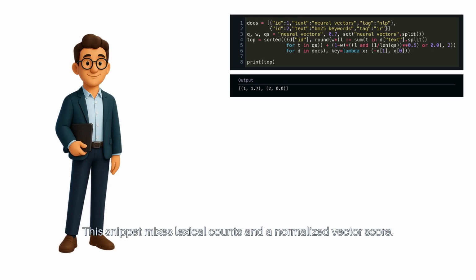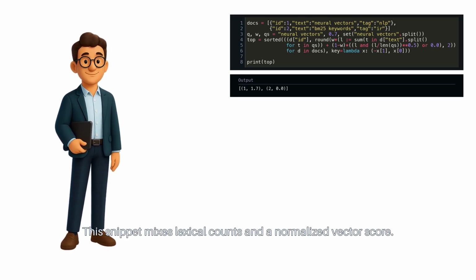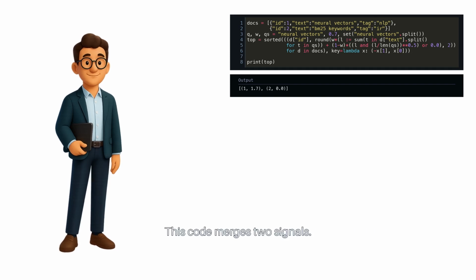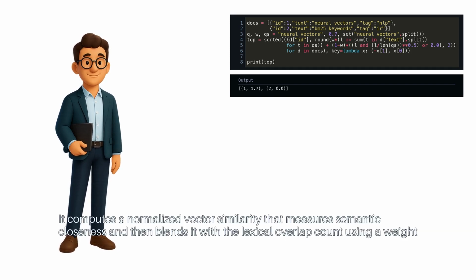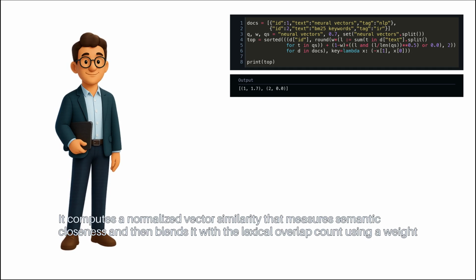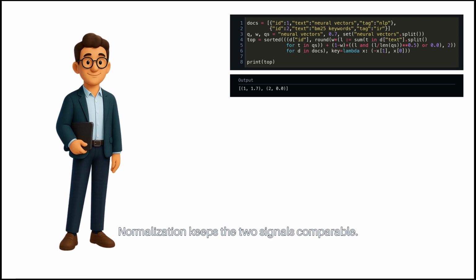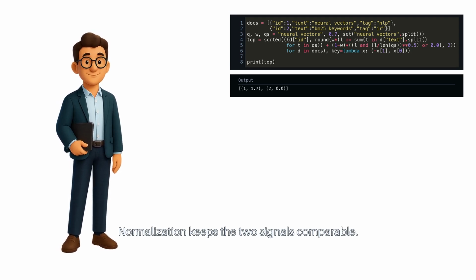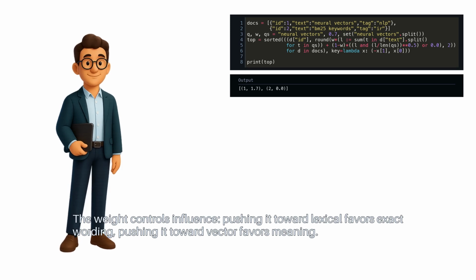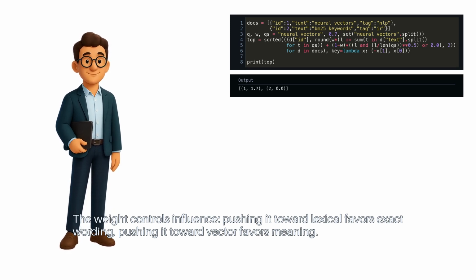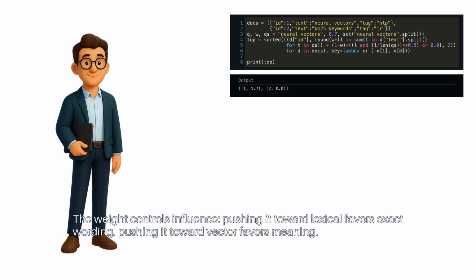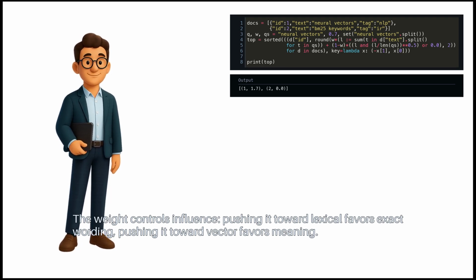This snippet mixes lexical counts and a normalized vector score. This code merges two signals. It computes a normalized vector similarity that measures semantic closeness and then blends it with the lexical overlap count using a weight parameter. Normalization keeps the two signals comparable. The weight controls influence, pushing it toward lexical favors exact wording. Pushing it toward vector favors meaning.